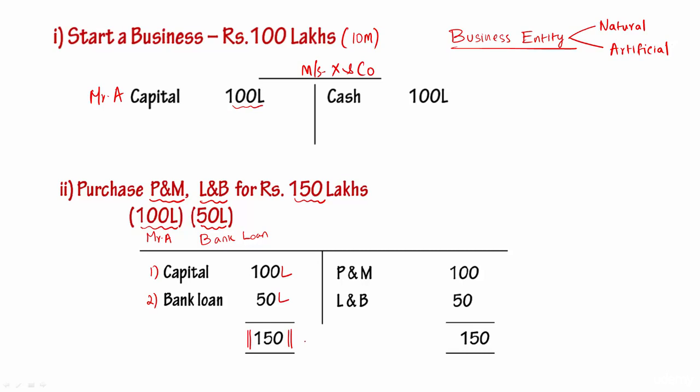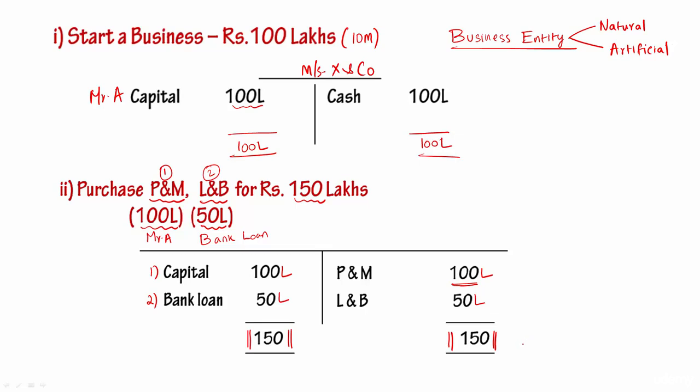Now this is available in the form of cash, but they don't want to keep it as cash. They want to purchase plant and machinery. They want to purchase land and building. So with 150, purchasing plant and machinery for 10 million, that is 100 lakhs, then purchasing land and building for 50 lakhs, that is 5 million. So the entire 150 has been utilized. It means if you notice in both the statements, here also the total of both sides is the same. Here also the total of both sides is the same. It means the total is getting balanced.